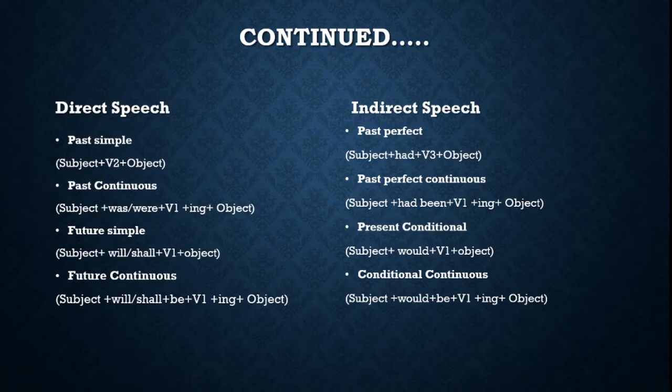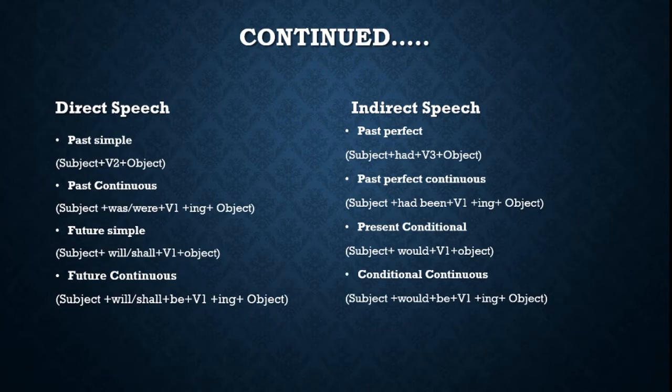Past continuous would be subject plus was, were, the first form of the verb with ing attached to it and the object. Now, past perfect continuous would be subject plus had been, the first form of the verb with ing and the object. The future simple would be subject plus will, shall, the first form of the verb and the object.